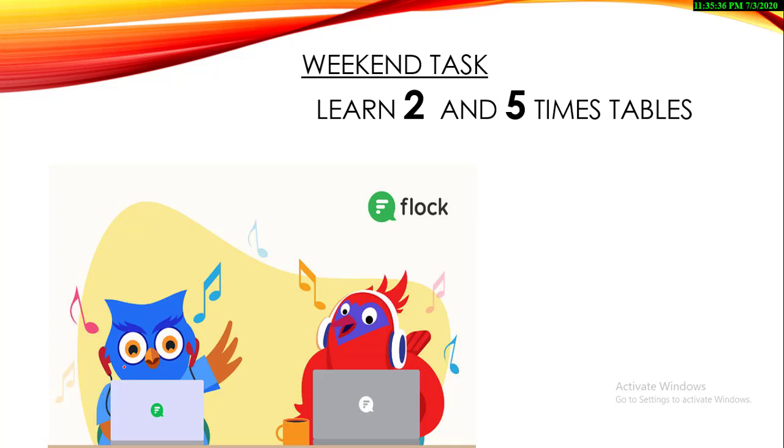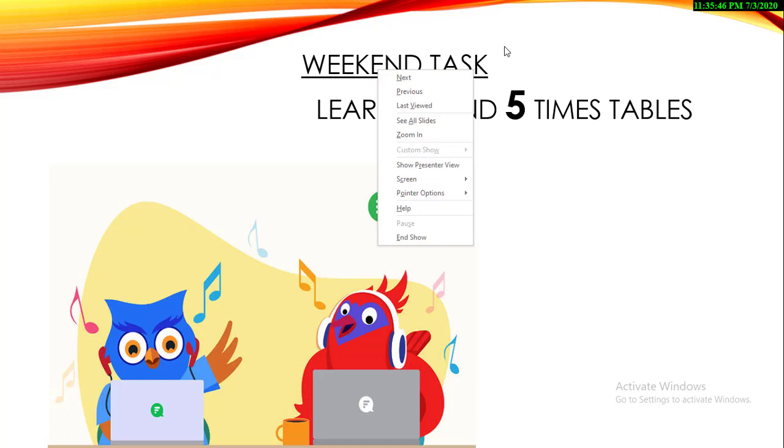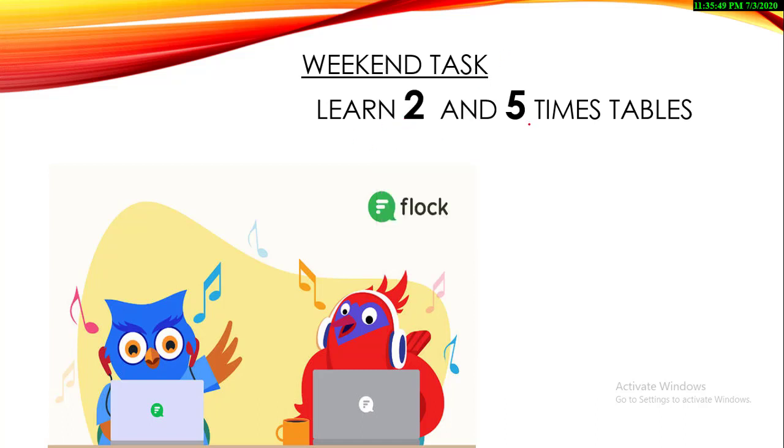Okay, last task of the day, the weekend task. On the weekend or even during the weekdays, whenever you get the time, you are going to revise the 2 and 5 times tables in a jumbled form, and you can even do the writing practice. You can ask your mom to give you a mix of the 2 and 5 times tables and then you find out the answer. This is very important for all of you, to learn the table in a jumbled form, and after learning this table, the next lecture work will also be so much easier for you.